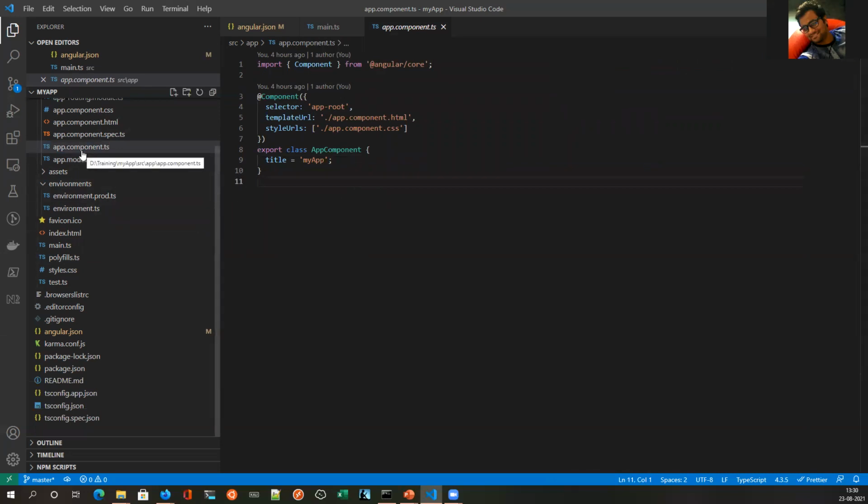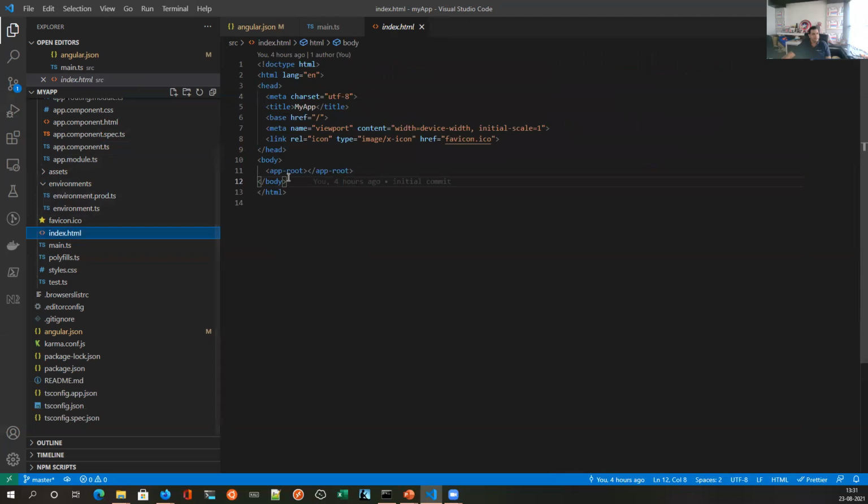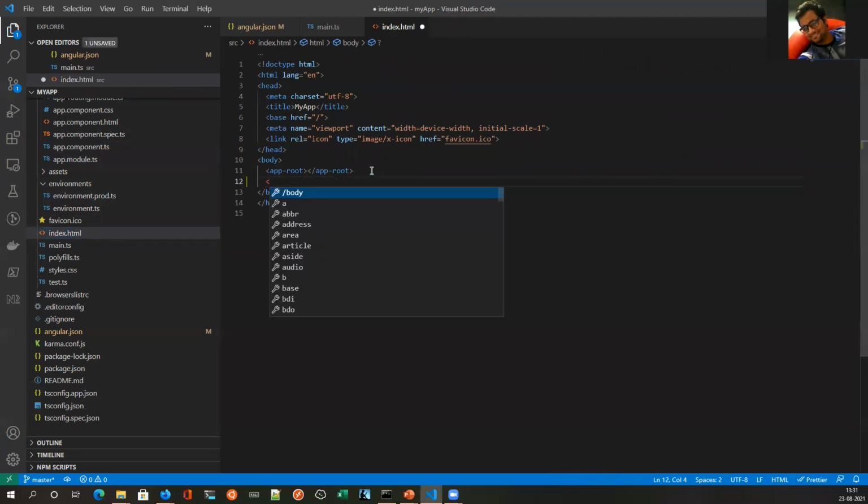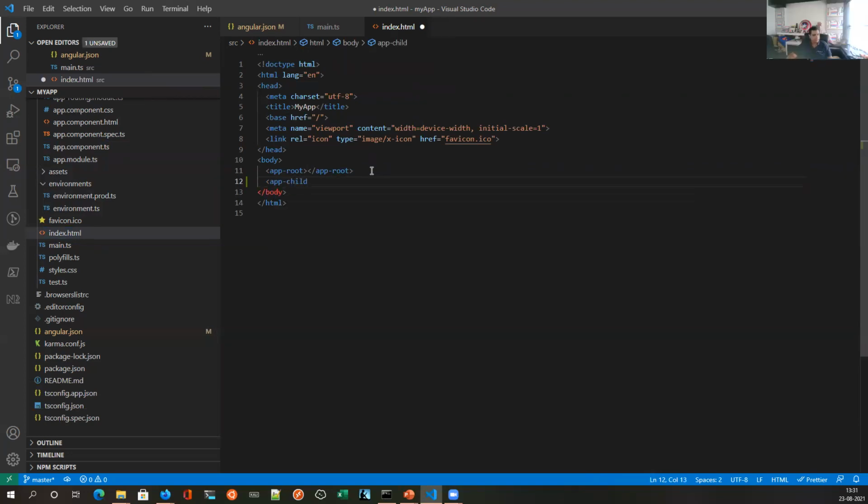I can have two components: one is app-root and one is app-child, and I want both to run on application start. Right now, when the application starts, only app-root works. If I want app-child to run when the application starts, I will bootstrap both of them. Okay.